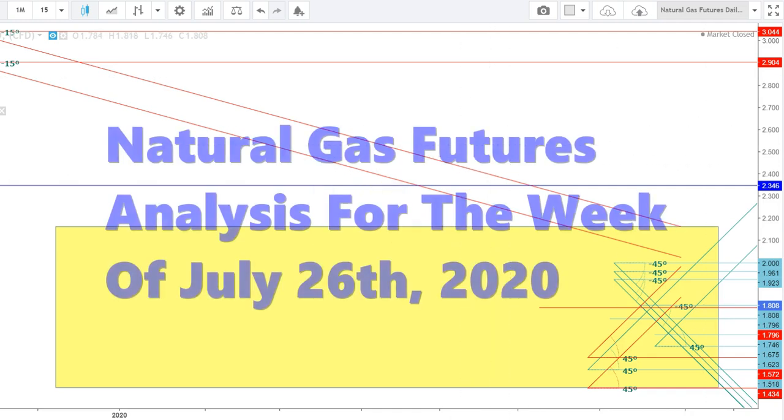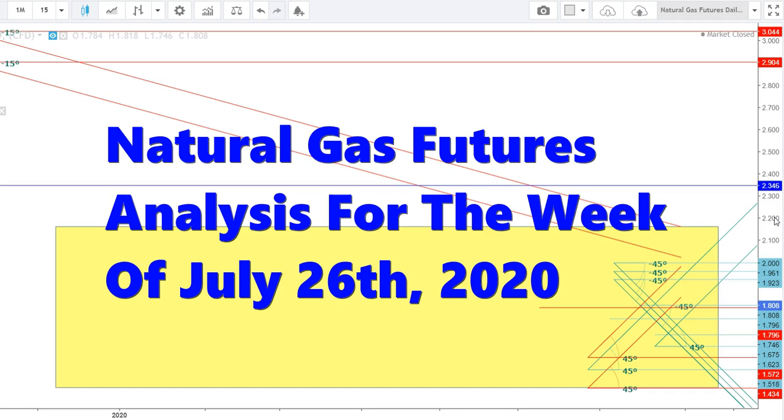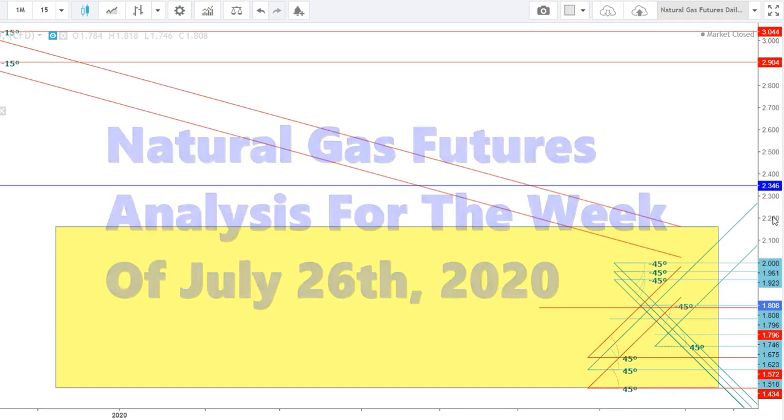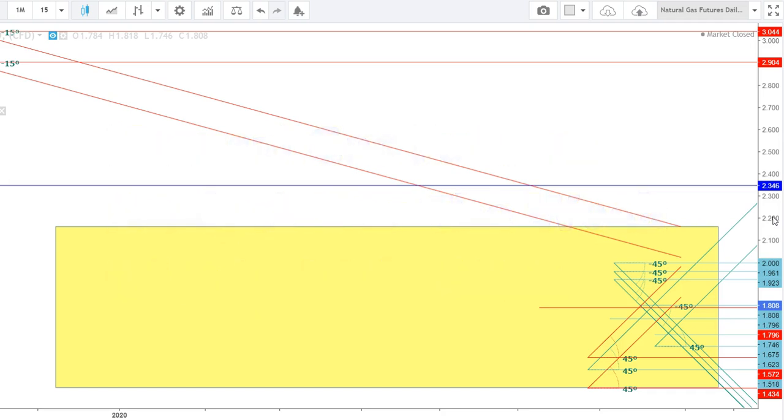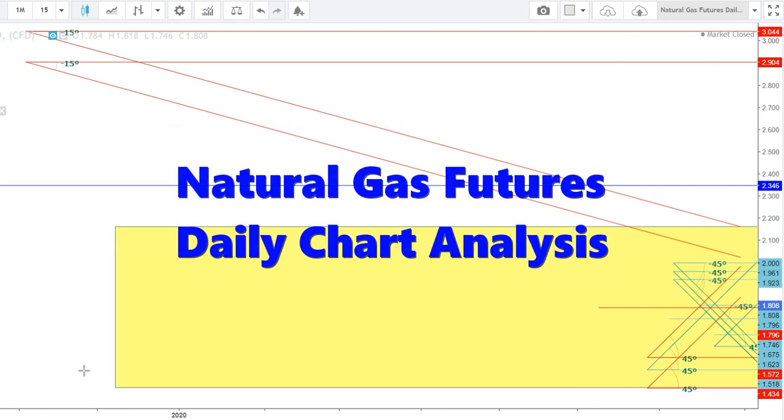So let us start the day to analyze the movements of natural gas futures in different time frames. Friends, I would like to inform you that the natural gas contract rolled over on July 26th to the September 20th contract. Now the September contract has been settled at the levels of 1.867. So let us start to analyze the movements of natural gas futures in a daily chart.